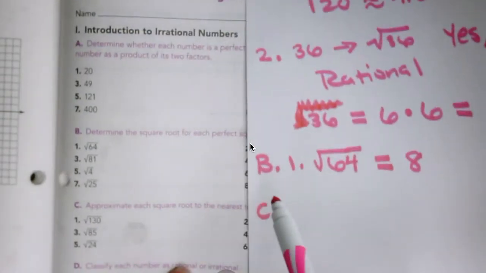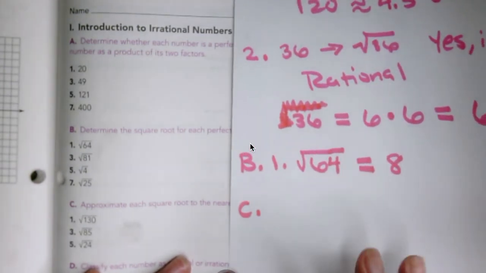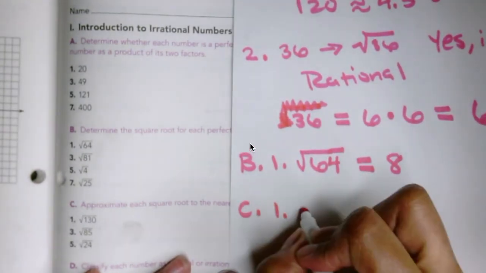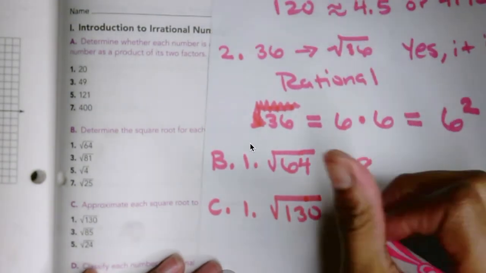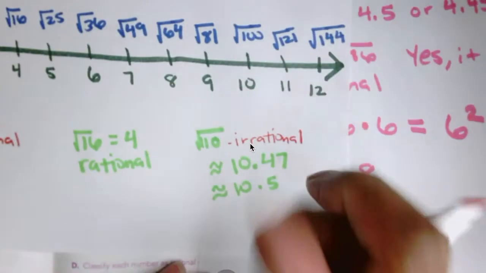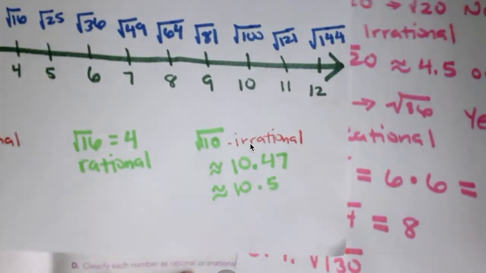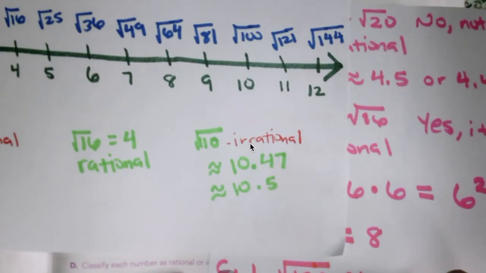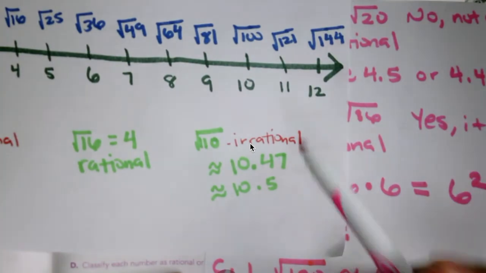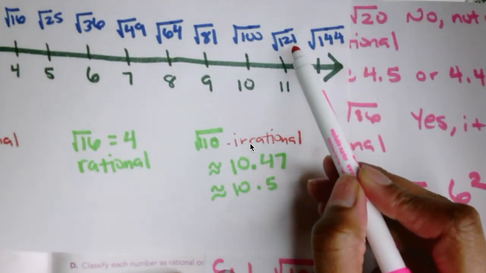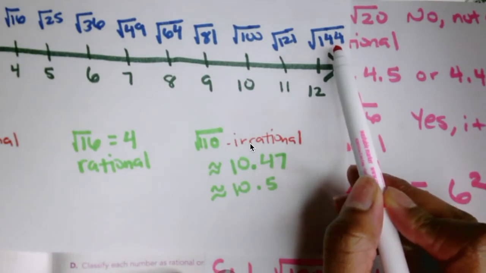And for C, approximate each square root to the nearest 10th. The square root of 130 for number 1 is not a perfect square. Let me go back to our chart. It's not a perfect square, but it is between 11 and 12. 130 is about 9 spaces from 121 and 14 spaces from 144.